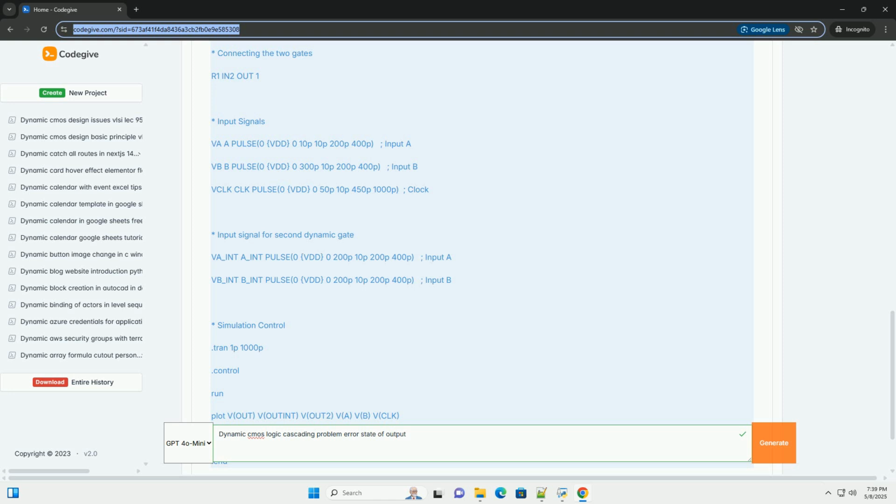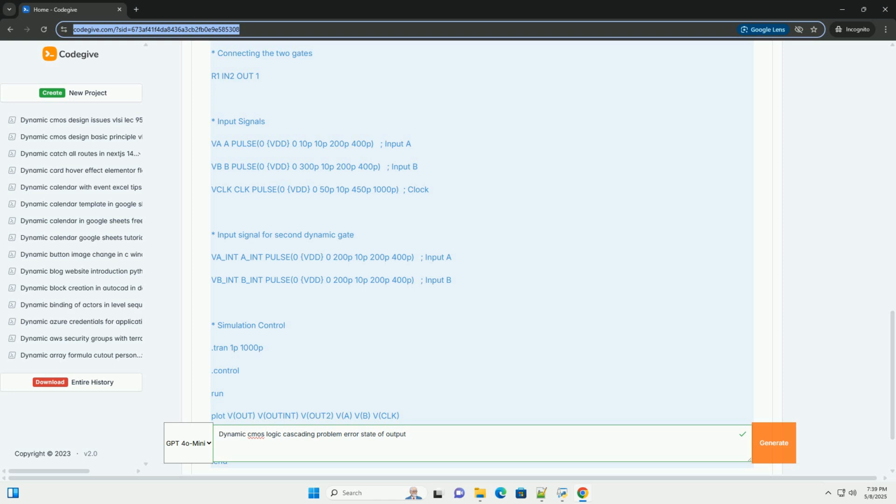4. Problem: if the ratio of the internal capacitance, CINT, to the output capacitance, COUT, is large enough, the final voltage on the output node after charge sharing might be significantly lower than VDD and could even fall below the threshold voltage, VTH, of subsequent gates, leading to a faulty logic 0 being registered.